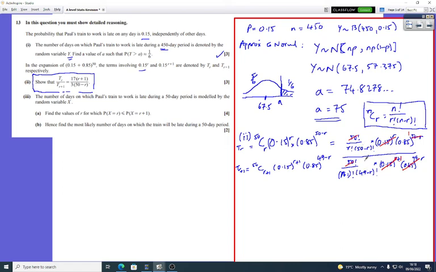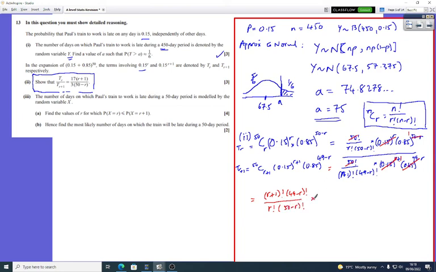This one needs a bit more work, so I'm going to rewrite those so that you can see these ones a bit more. When that's there, I can times at the top, so you get r plus 1 factorial, and that's going to be 49 minus r factorial over r factorial, and 50 minus r factorial.